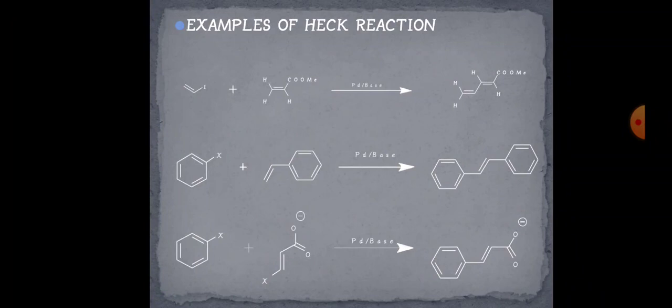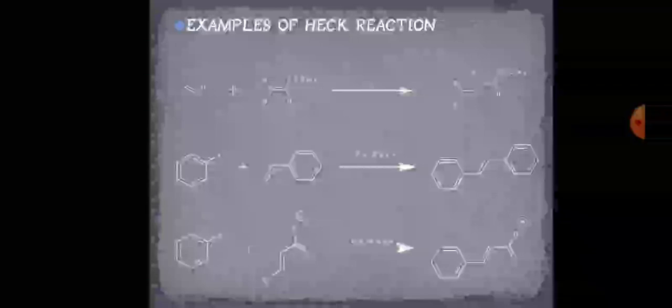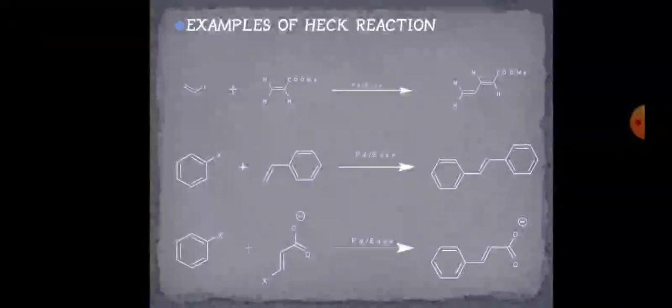Similarly, we have used an aryl halide. Here X may be any group. X may be your bromine, iodine, or a triflate, and that is treated with your alkene in the presence of your palladium metal in the second example, and we get a coupling of these two organic fragments in a trans manner.